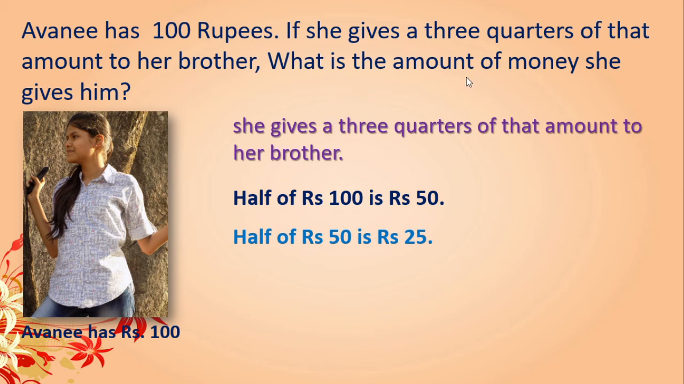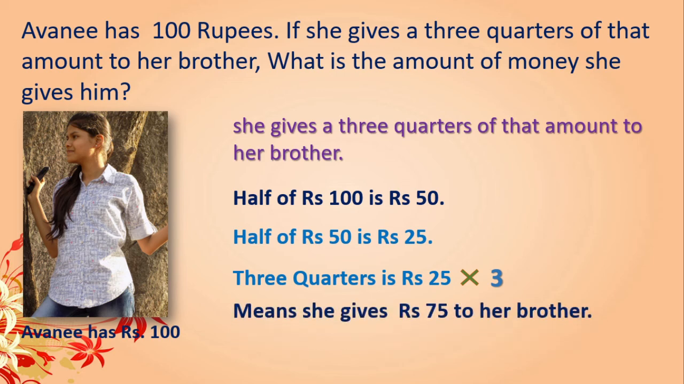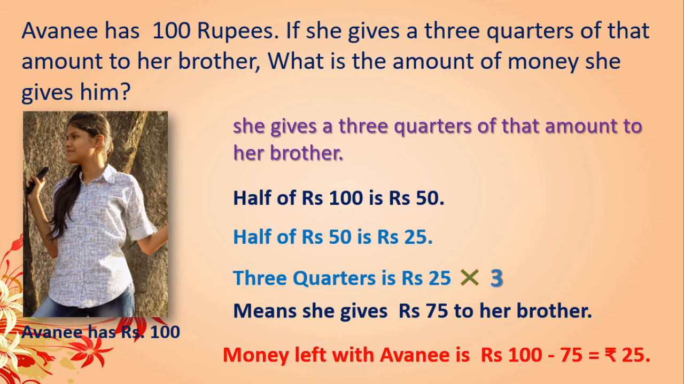And what about the 3/4? 3/4 is nothing but 25 multiplied by 3. Correct? 1/4 multiplied by 3 is nothing but 3 quarters, right? So she gives rupees 75 to her brother, right? And how much is left with her? Come on, tell me. The amount left with her is nothing but 100 minus 75, which is equal to rupees 25, right?